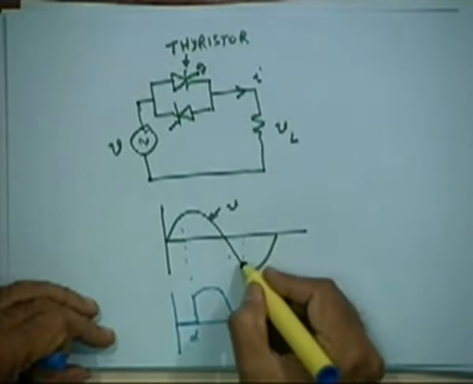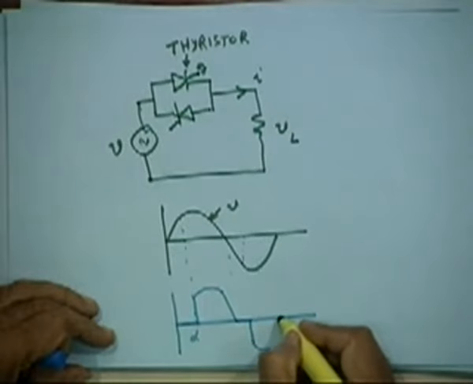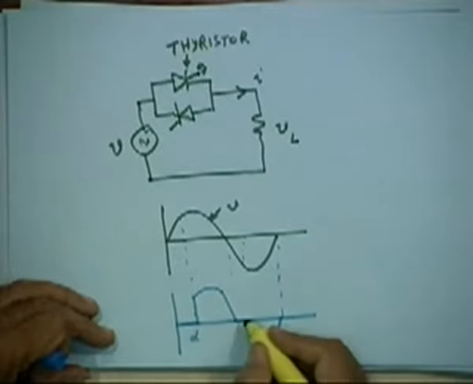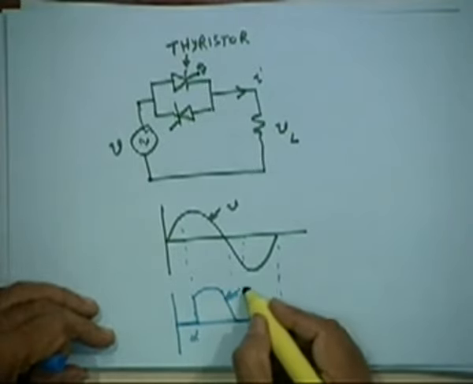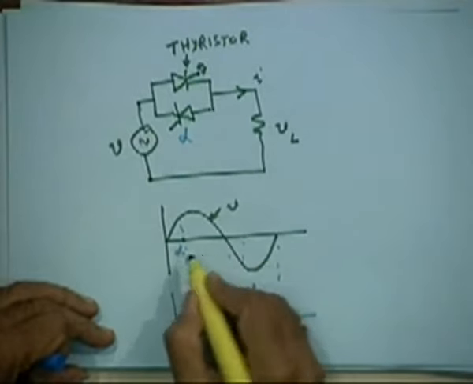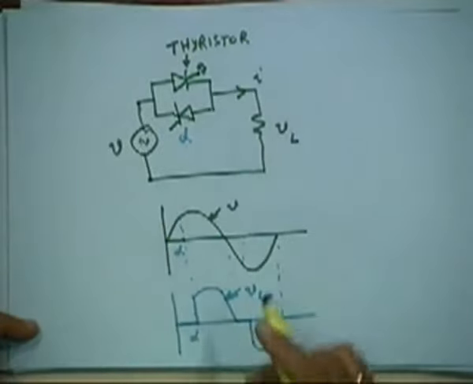Okay, then you cut it in the negative cycle also. So this will be the voltage across the load at this angle alpha, because you are waiting for alpha. So if you put alpha as 0, full voltage will be there.